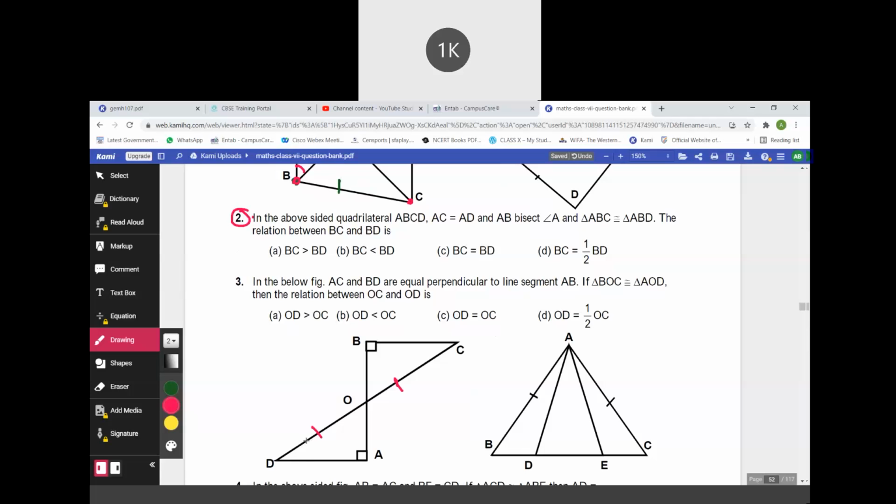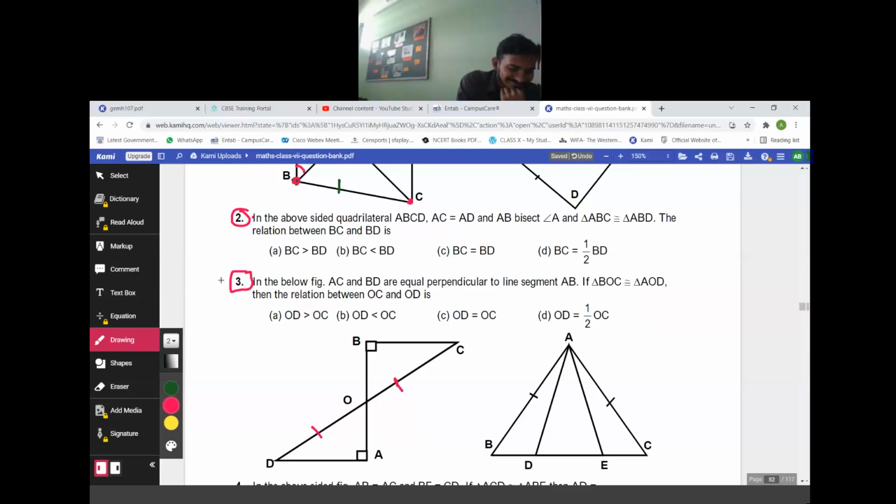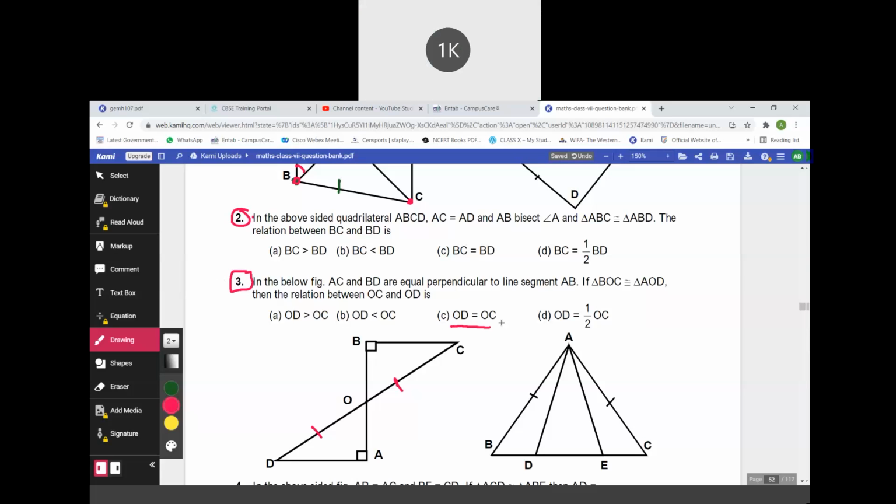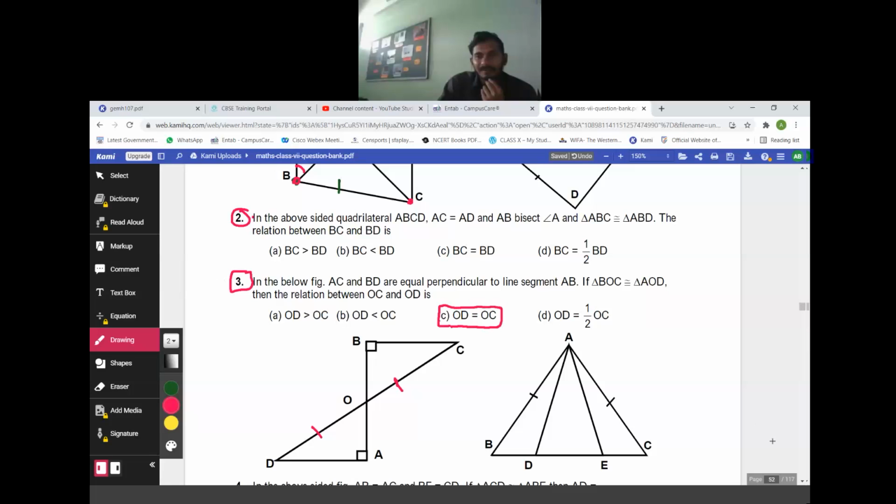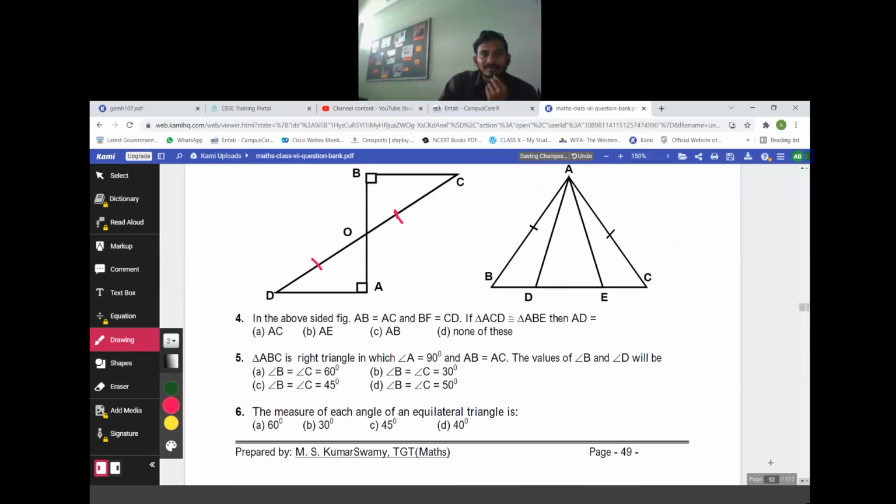It is given BOC is congruent to... Question number 3, I have just told you. OD equals OC. So OD is equal to OC. Question number 4.